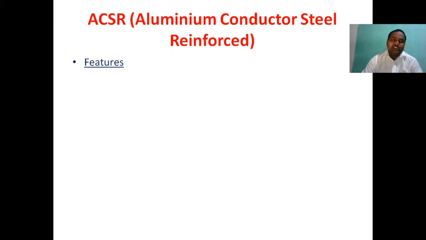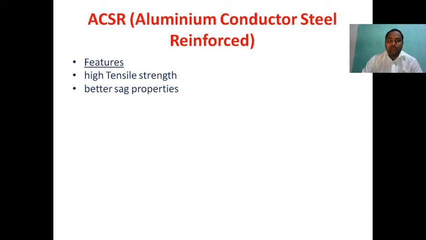Because of steel, the mechanical strength of the conductor increases. So what are the features of ACSR? The features are high tensile strength because of steel, and better sag properties. So what is the sag? Sag is nothing but the difference between two level supports.